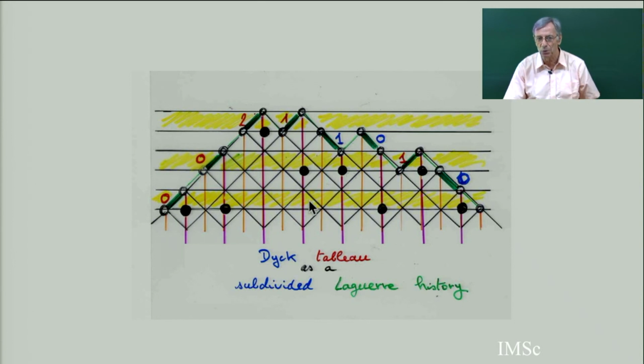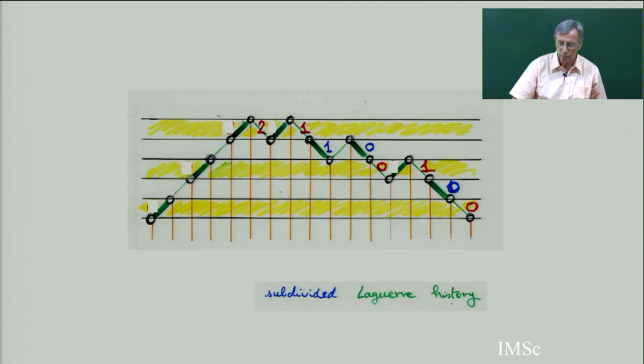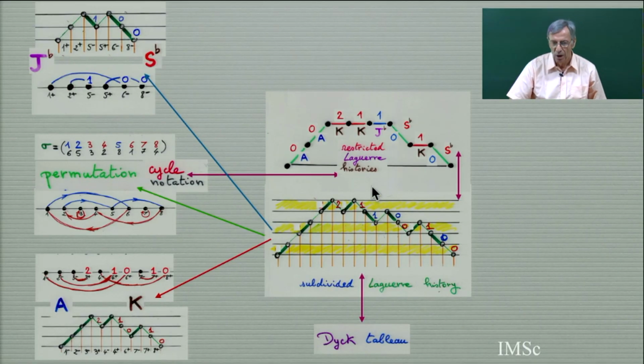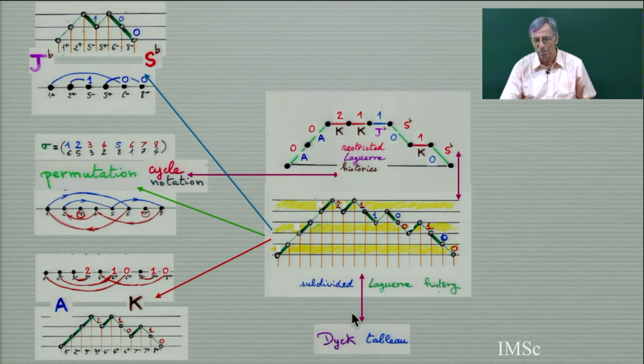It's because I take this column, I don't take this one, I take this column, so it goes even, odd, even. There is a distinction, odd and even, on the abscissas, which is going to reflect the distinction between yellow and white strip. This connection between yellow and white strip and the distinction between this column and no column was implicit in the previous bijection we have done for shuffling the 2 Hermite histories. And so now we have a better tableau with this. This is a bijection with Dyck tableau.